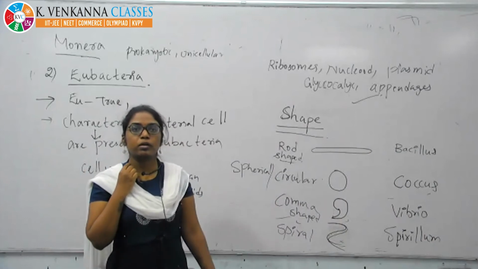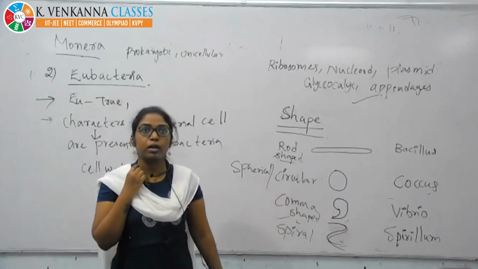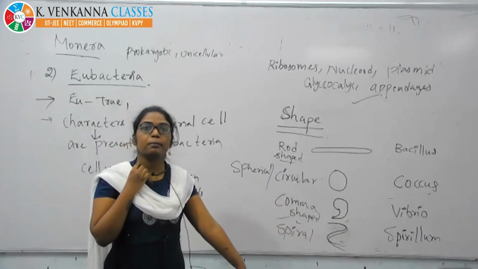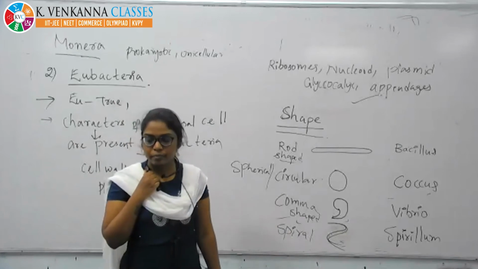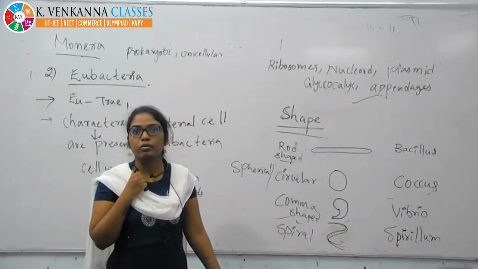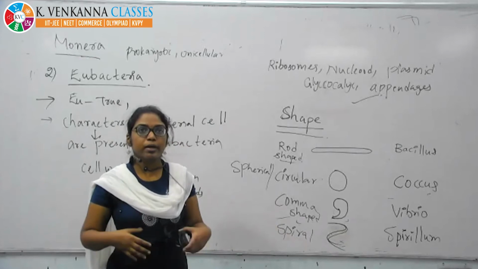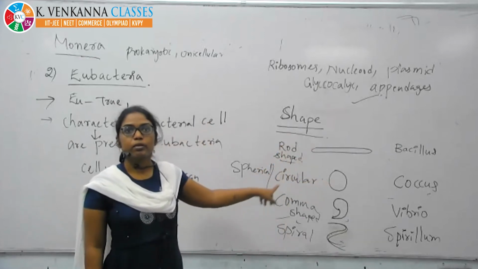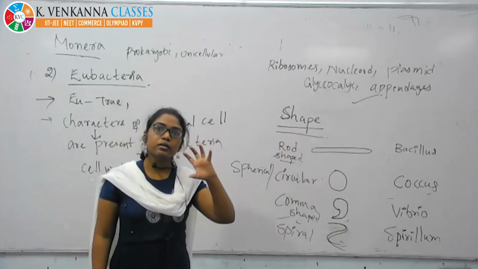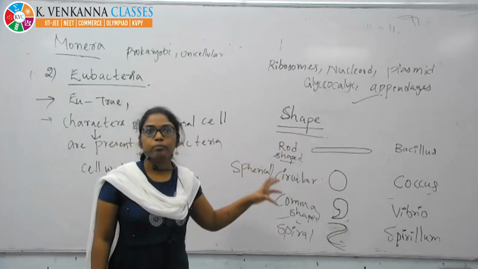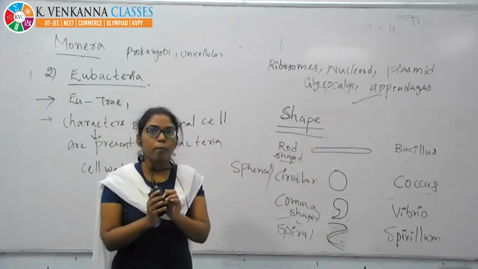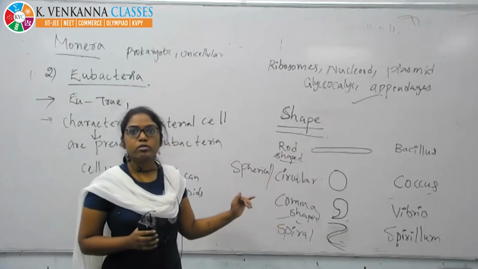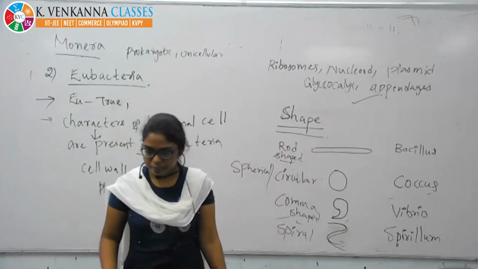Vibrio cholerae is the cholera bacteria, a comma shape bacteria. When you come across coccus bacteria or vibrio bacteria, you need to get this shape. Rod, this is bacillus; spherical or circular, this is coccus. If the bacteria is in comma shape, those are called vibrio. Next, if they are spiral, those are called spirillum bacteria.